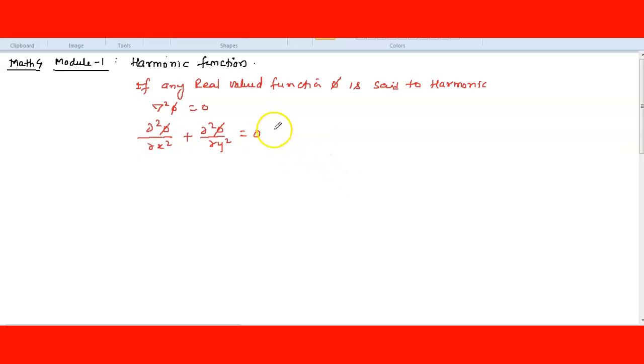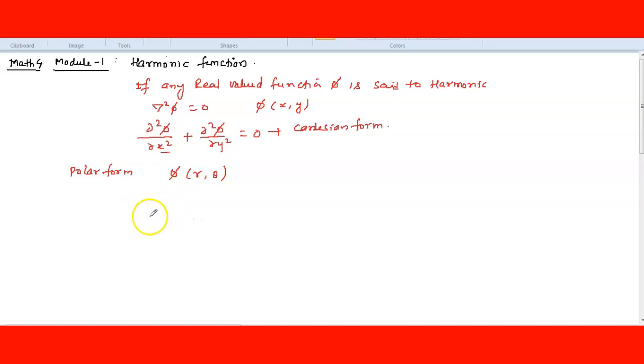Getting? This is in the Cartesian form. How do we know that this is the Cartesian form? Because we are differentiating with respect to x, so phi is also in terms of x and y here. Getting? Yes. So now if we consider the polar form, the phi function will be given in terms of r and theta.